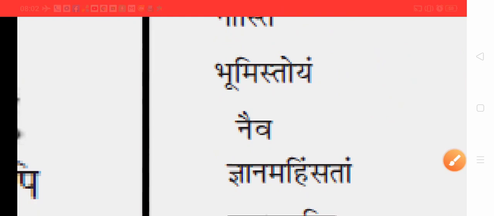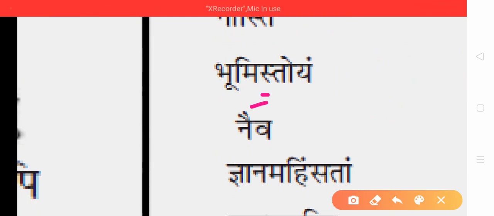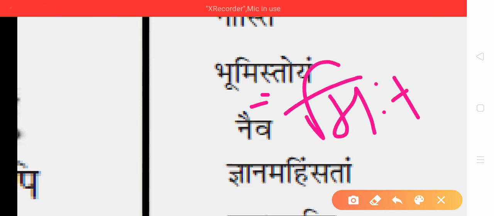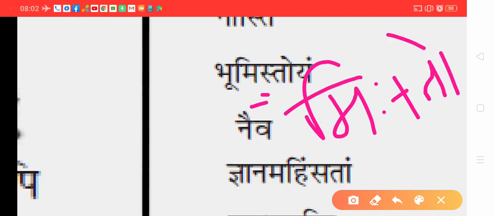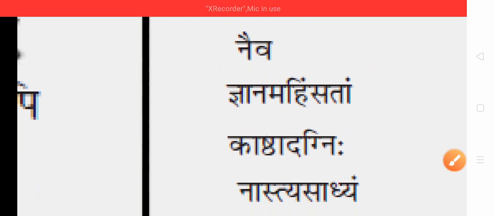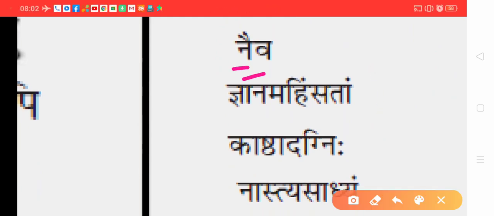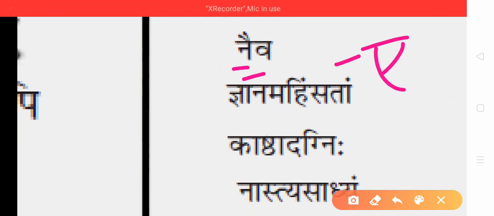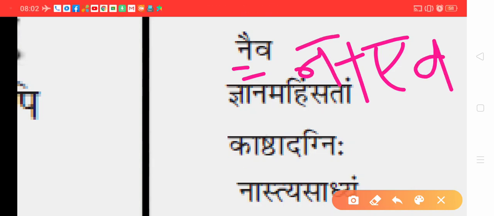Then bhumistoyam. Half sa is there. So this half sa will be converted into Visarga. So the first word will be bhumihi plus toyam, not stoyam. Toyam. Okay. Bhumihi plus toyam. Naiva. Double matra is there. So after plus there will be a plus. Before plus na. So na plus eva. Whenever you find a double matra, after plus there will always be a or i, depending upon meaning. So na plus eva.